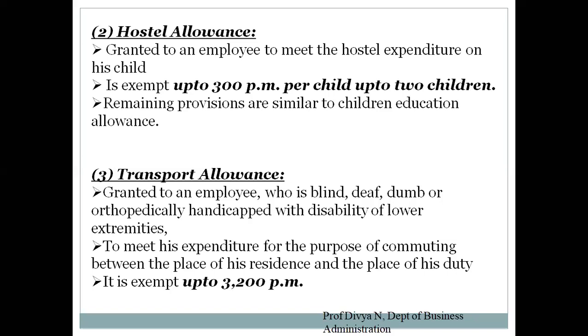So you will have to understand the difference over here. It is not an official allowance. Here it is for his personal benefit of commuting from his place of residence to the place of his duty that this allowance is provided. The company can provide however much allowance is required for the commutation every month. In that, only up to 3,200 per month is exempted. So if the company is paying 5,000, then the rest, 1,800 per month, will be taxed.